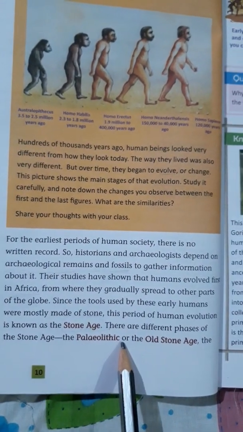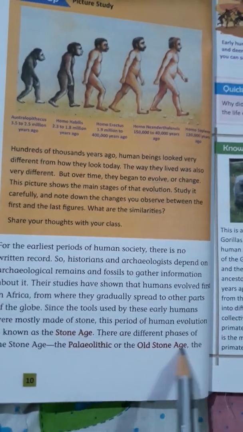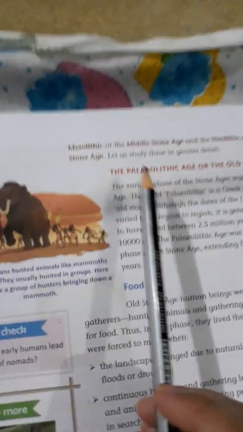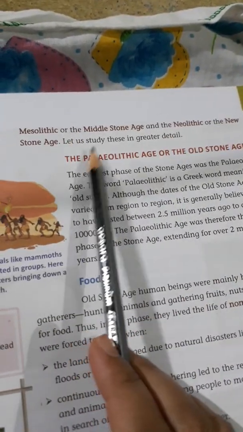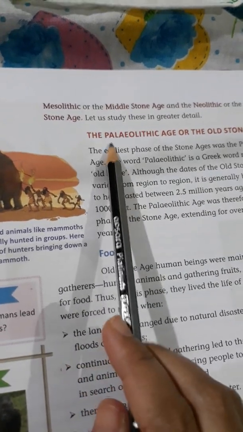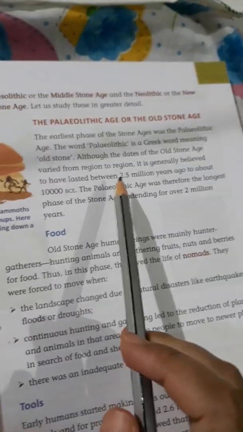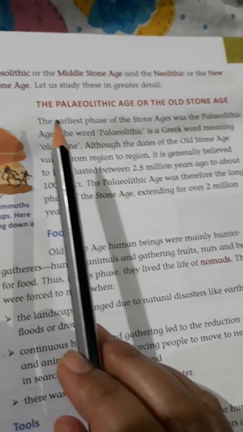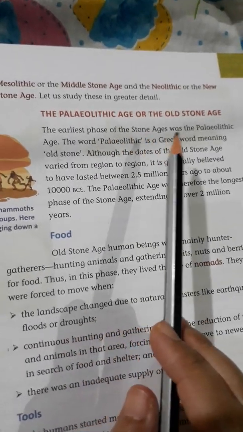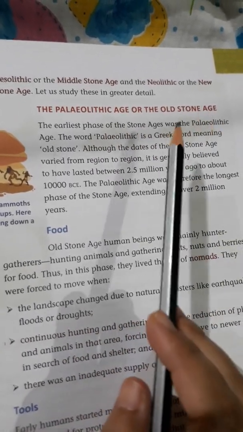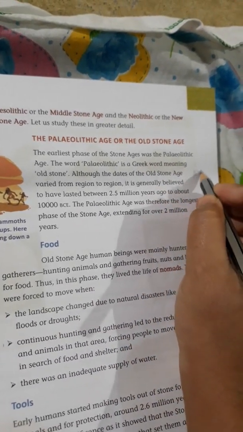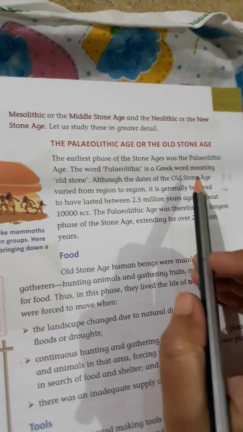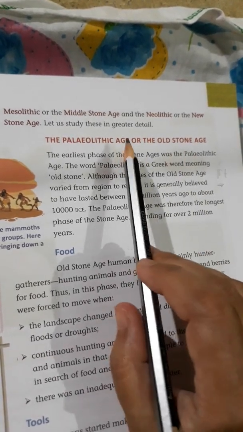There are different phases of the Stone Age. First is the Paleolithic, or Old Stone Age. Next you have the Mesolithic, or Middle Stone Age, and the Neolithic, or New Stone Age. So let us start with the Paleolithic. What is Paleolithic? The earliest phase of the Stone Age was the Paleolithic, the first Stone Age, or you can say the Old Stone Age.